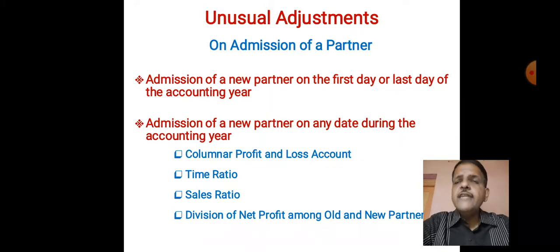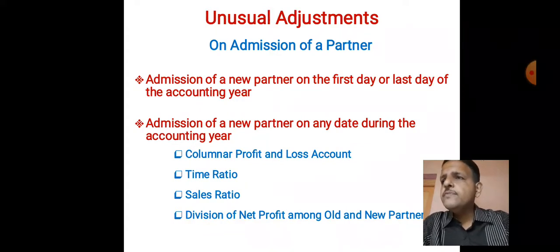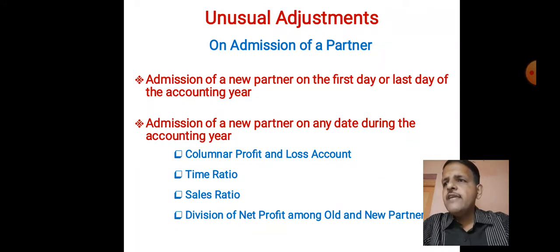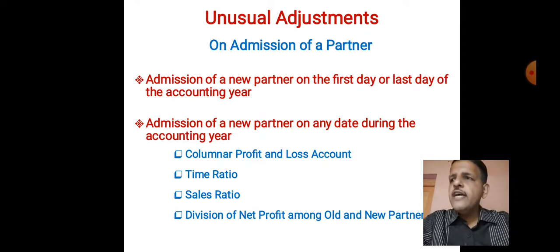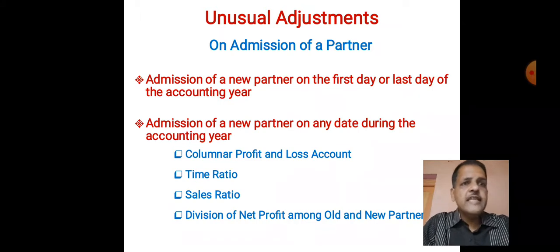Now certain items we have to distribute in sales ratio. They include items like advertisement, selling expenses, discount allowed, or salesman's traveling expense. Certain credit items are also there, like commission received. Bad debts is a very important item which we can distribute in sales ratio.